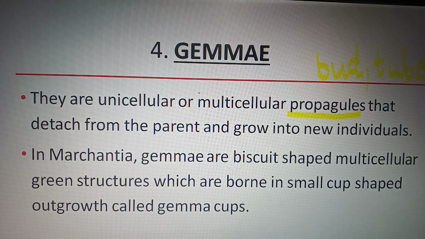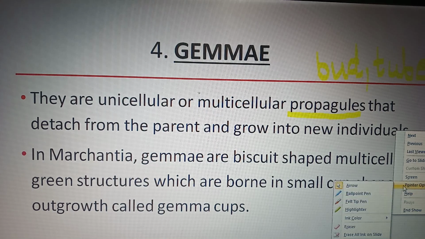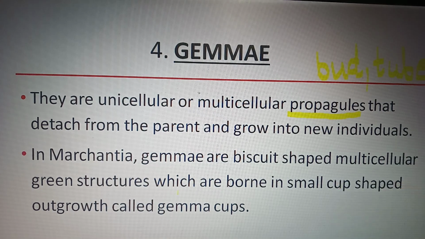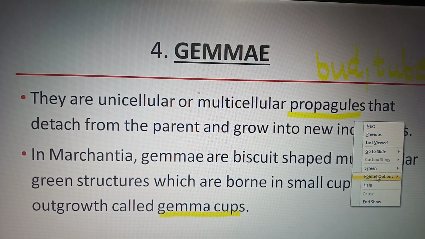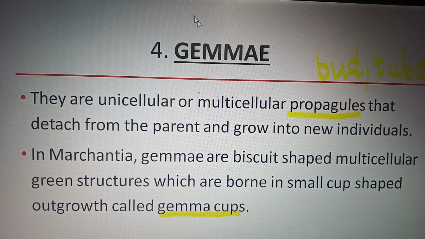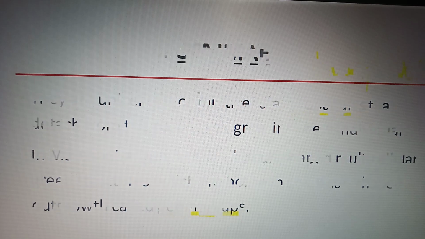In Marchantia, gemmae are biscuit-shaped multicellular green structures which are born in small cup-shaped outgrowths called gemma cups. So let us see gemmae and gemma cups.